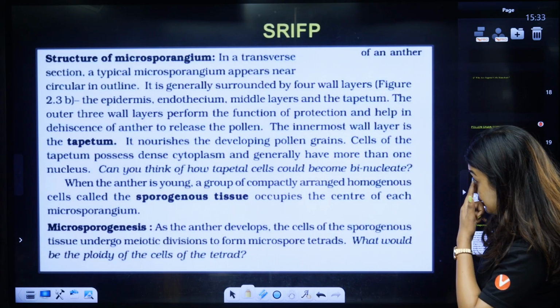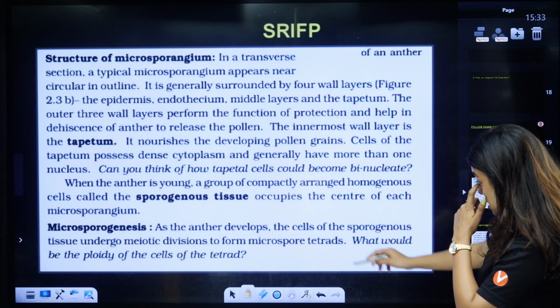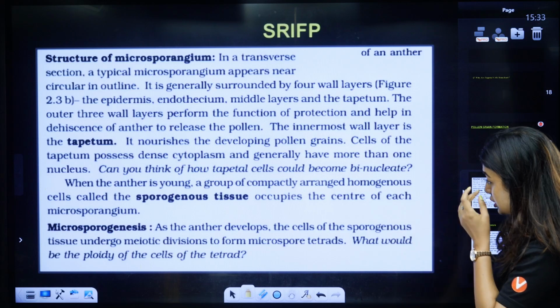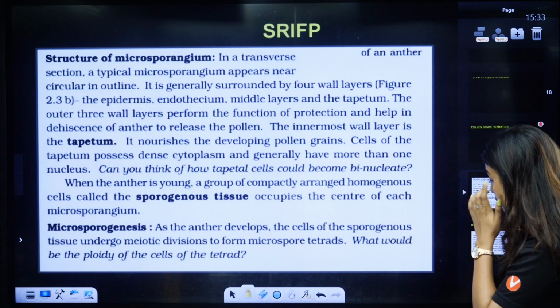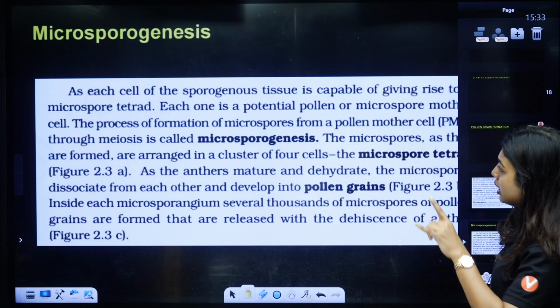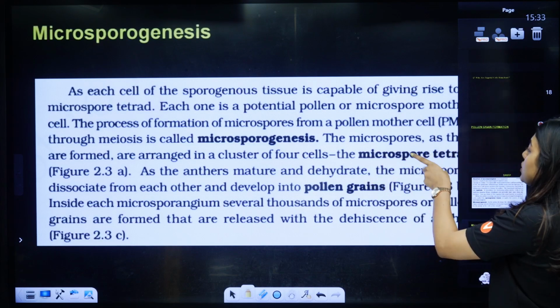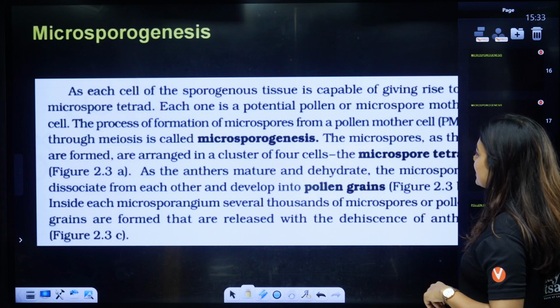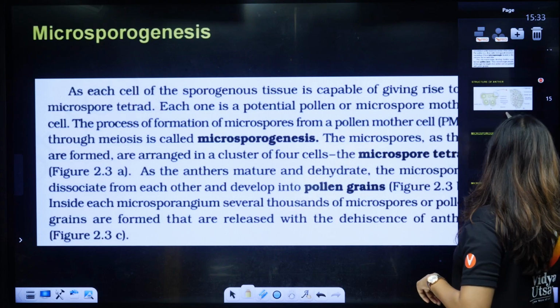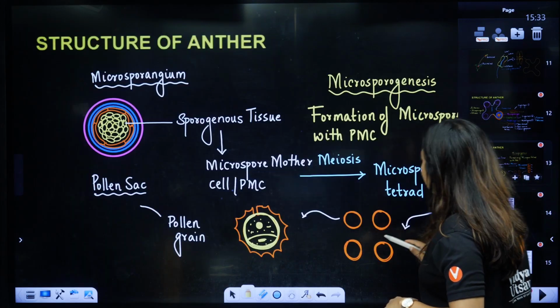When the anther is young and develops, the cells of the sporogenous tissue undergo division to form microspore tetrads. The process of formation of microspores from a pollen mother cell through meiosis. Sometimes English does not work well.